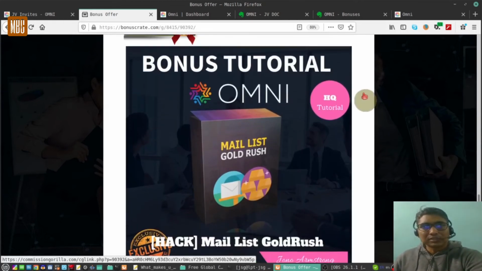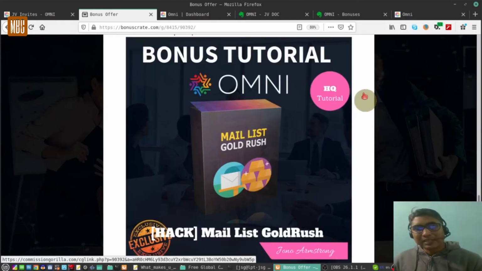The fourth bonus is the hack of mail list gold rush. This is a beautiful tutorial which gives you a full picture of how to develop and nurture your email list, because ultimately money is in the list and it is gold. Whenever you create a product or you are promoting a product, you can always promote that product to this list, and these are active buyers who have trusted you, and they can be your prospective buyers.